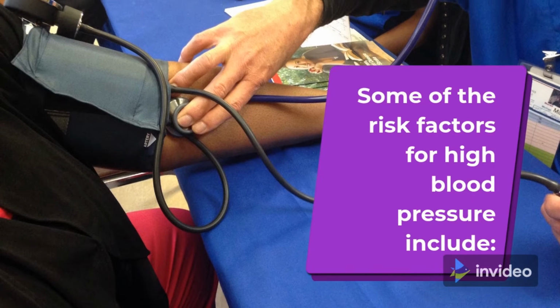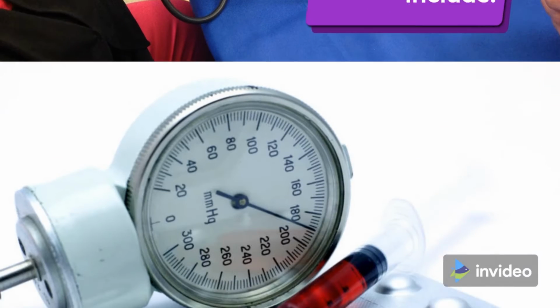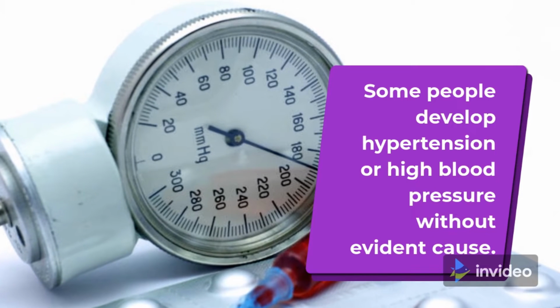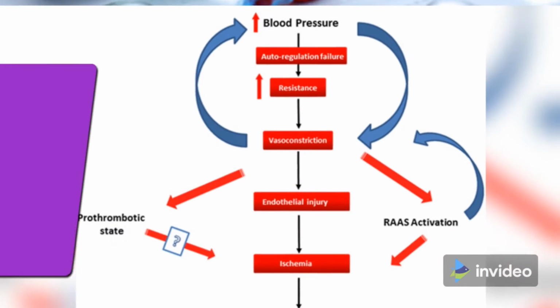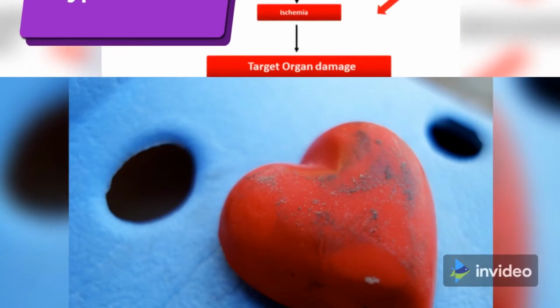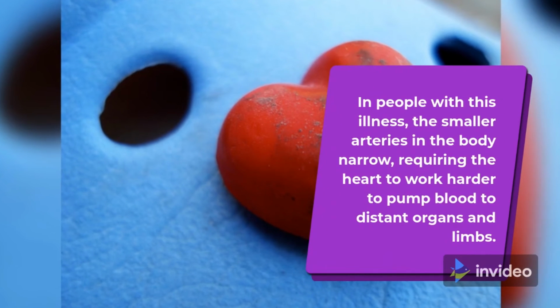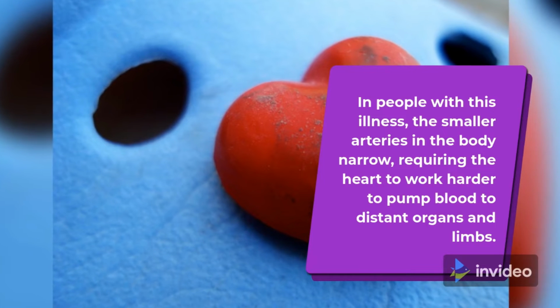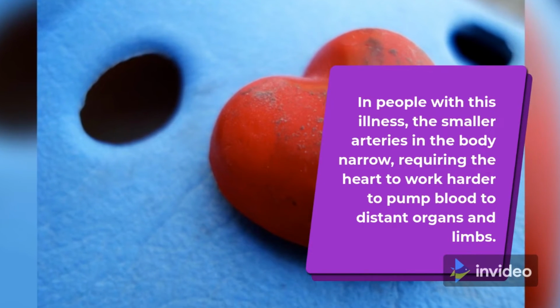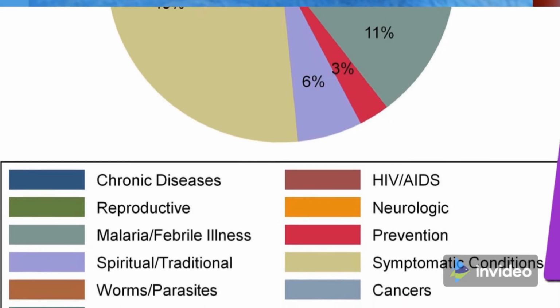Some of the risk factors for high blood pressure include: some people develop hypertension or high blood pressure without evident cause. This type of hypertension is known as essential hypertension. In people with this illness, the smaller arteries in the body narrow, requiring the heart to work harder to pump blood to distant organs and limbs.